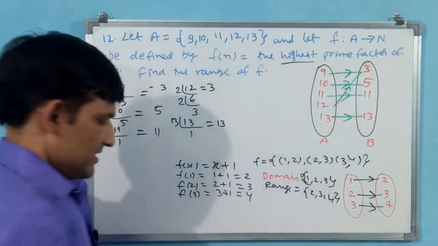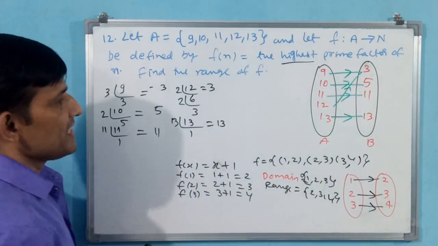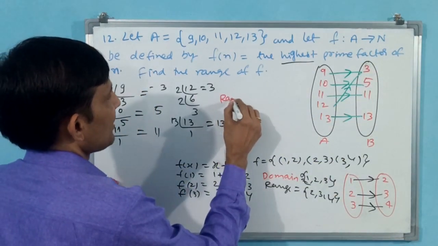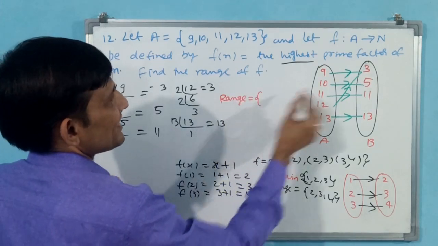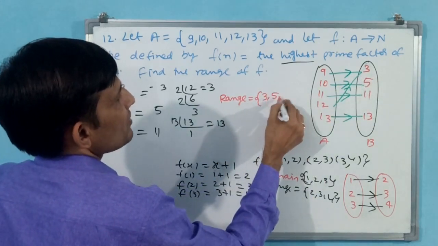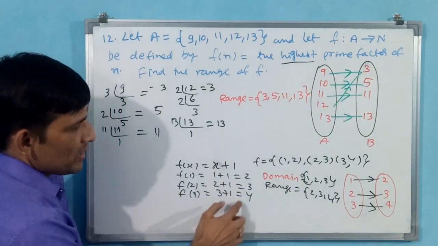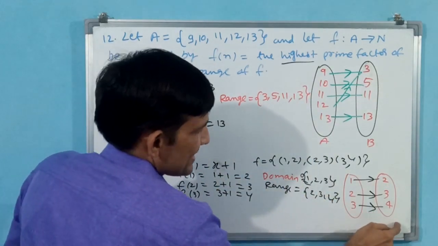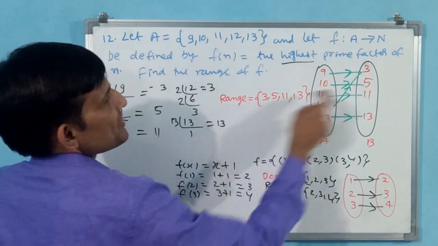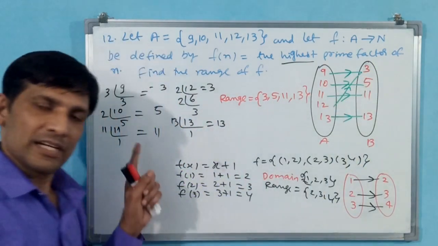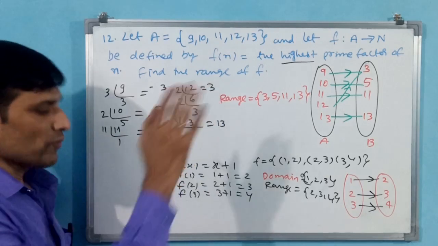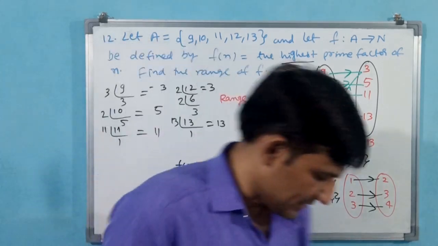This is the range. What is the range? Range is equal to 3, 5, 11, 13. Here also the range is 3, 5, 11, 13. Understood now? Then we have finished your 2.4 exercise.